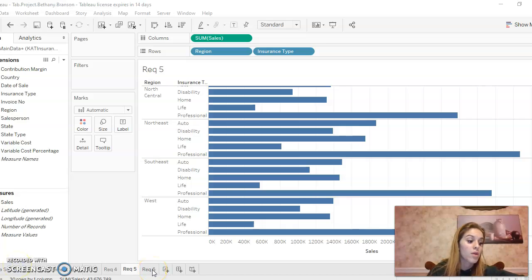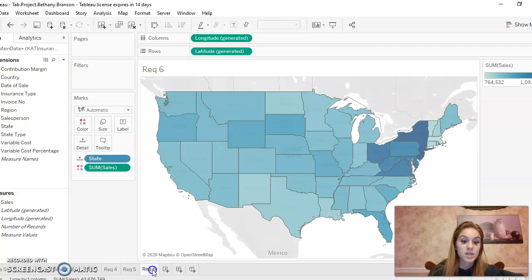For the sixth requirement, I created the map chart to show the total sales for each state, and this just demonstrates what we already knew from earlier, that the Northeast had the highest in sales, because you can see that the states in the Northeast are all the darkest blue, which signifies that they had the most in sales.